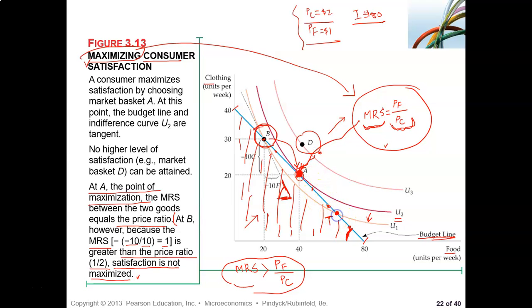What about this one? At this point T that we have created, if you examine, draw a tangent here. Now compare the slope of that tangent with the slope of that budget line. You'll see that the MRS is less than the price of food divided by the price of clothing, right? Price of food divided by price of clothing. So that we have.